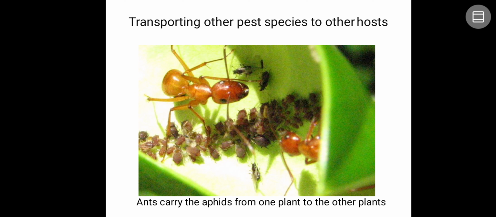Next, transporting the other plant species or pest species to the other host. So you can see the picture here. So here ants are going to carry the aphids or mealybugs from one place to another place. Okay, so here mutualism can be observed. So aphids are going to get the free transportation. In the same way, ants are going to get the honeydew, which is very sweet and tasty.